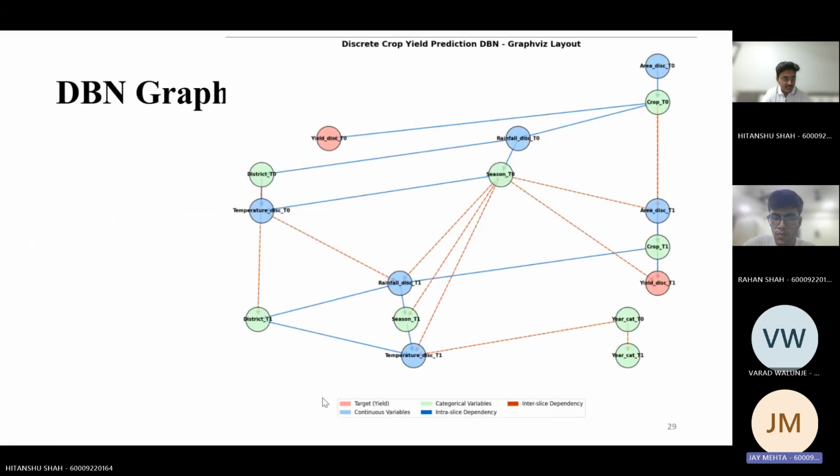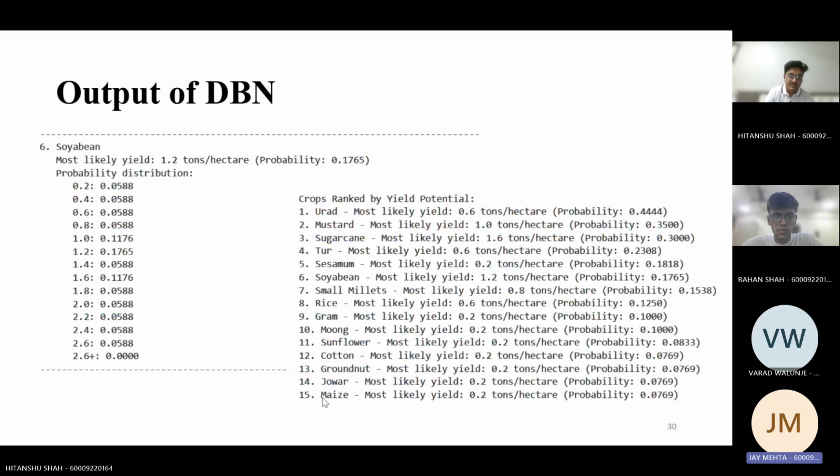Next, this is the dynamic Bayesian graph, how using the different timestamps and the different attributes, they affect each other. The arrows indicate the causality. Next. This is the output of using the dynamic Bayesian network for each crop.